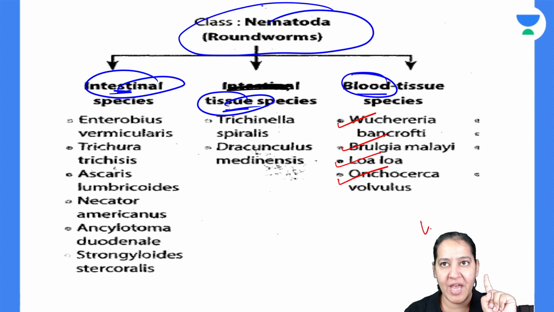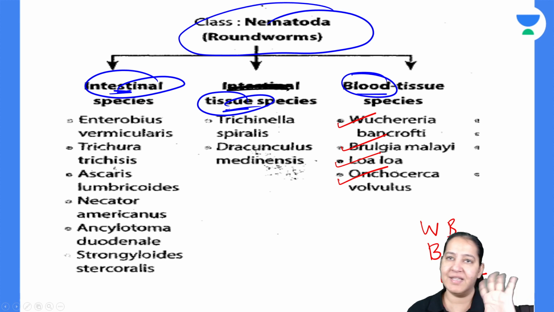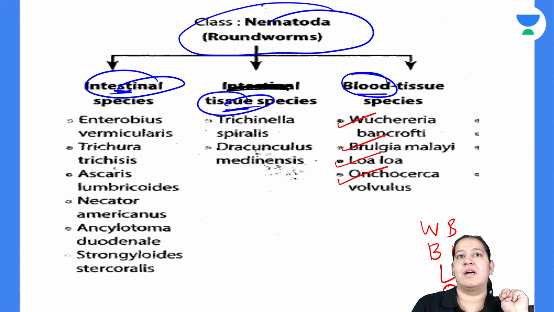So Brugia, Wuchereria bancrofti, Brugia malayi, Loa loa and Onchocerca volvulus. Okay, these are the 4 blood nematodes. In tissue, only 2 names are there.